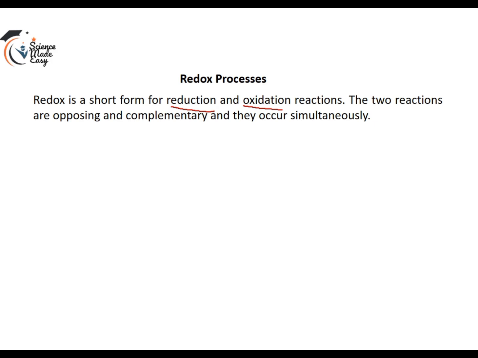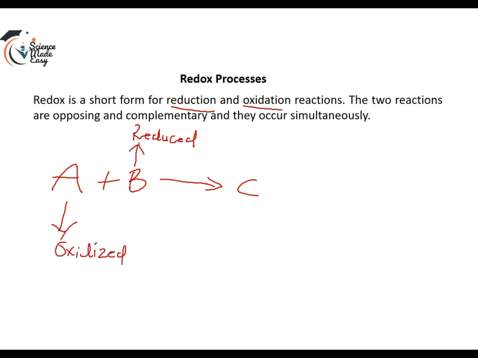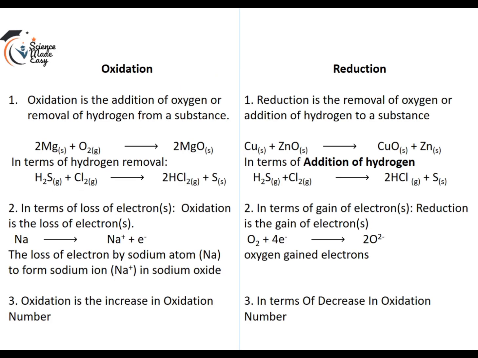So if we have two reactants A plus B giving us C, when A is being oxidized, then it means that B is being reduced, such that when reactant A is being oxidized, reactant B is being reduced. Now let's look at oxidation and reduction and compare the two processes so that we can easily identify them when we see any redox reaction.